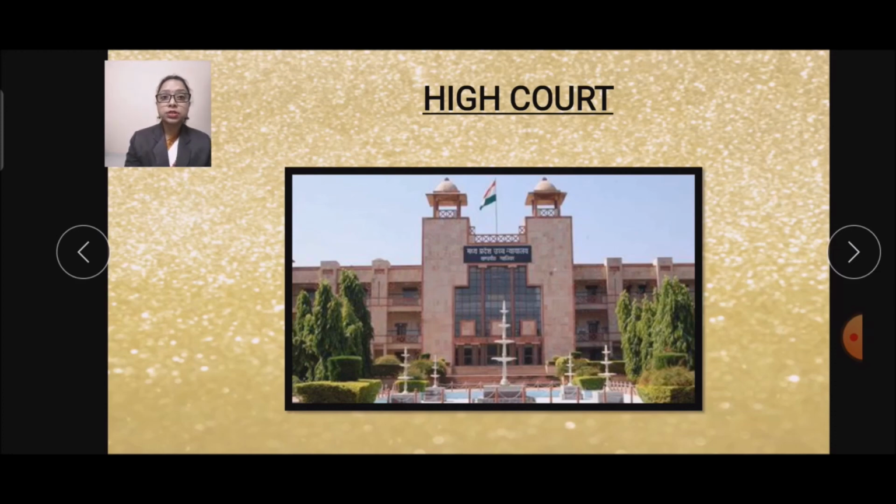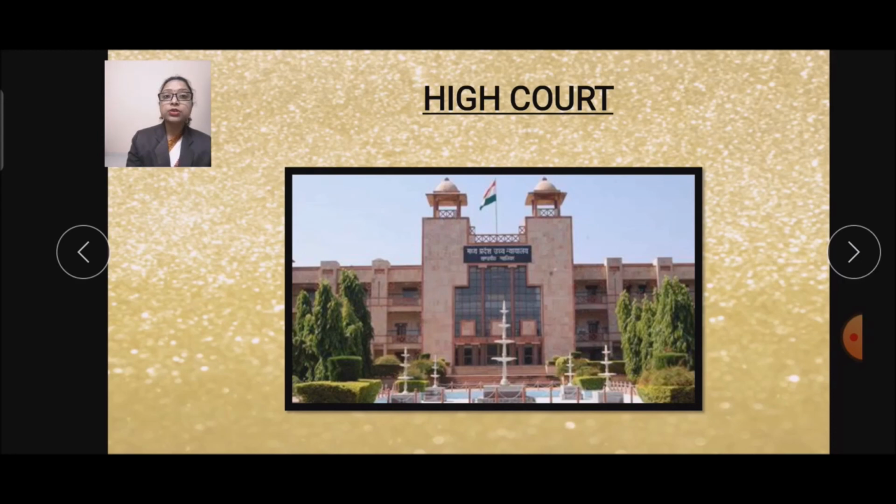If a citizen is not happy or satisfied with the decision of the district court, they can appeal to the High Court, which is the highest court in a state. And if the citizen is not satisfied with the decision of the High Court, they can appeal to the Supreme Court, which is the highest court of the country, India.